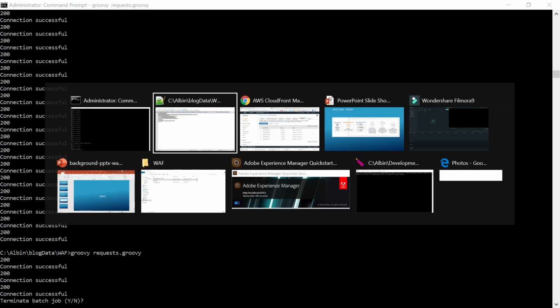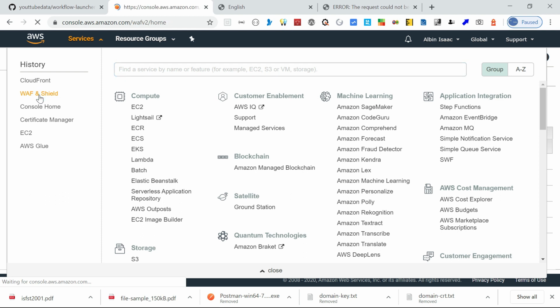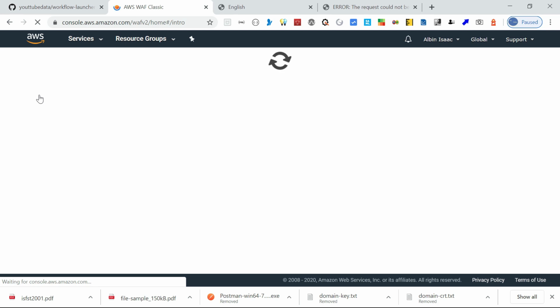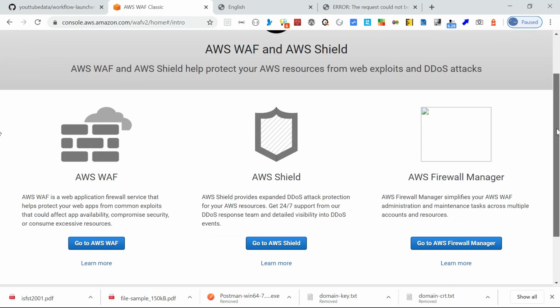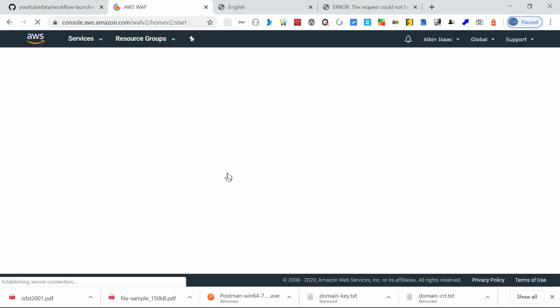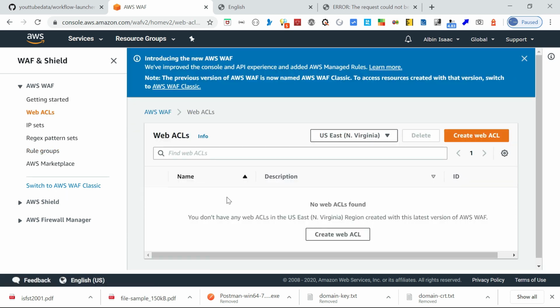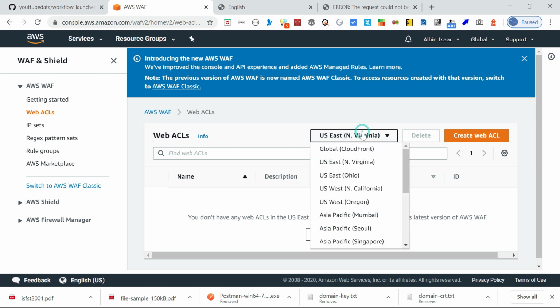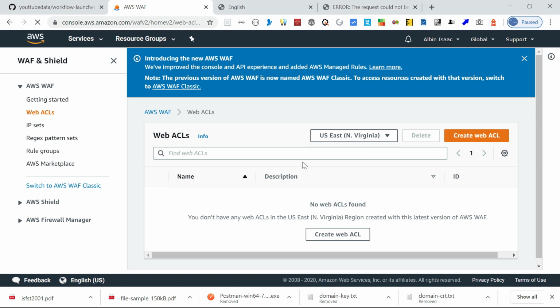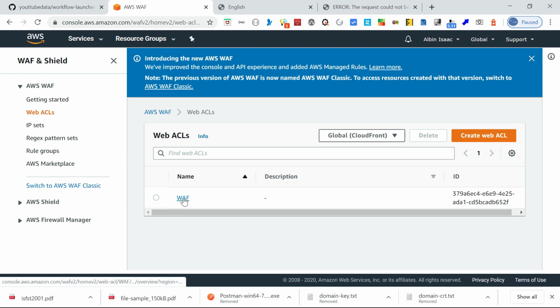Now what we do is go back to the console and open WAF. Maybe I did not show you earlier, there is another category of rule, a manual rule we can enable. We can enable this specific DOS or restriction rule under that category. Let me show you. Go under web ACLs. Because I associated it to CloudFront, you need to select global CloudFront. The rule will be associated to that. Yeah, now I can select this rule.